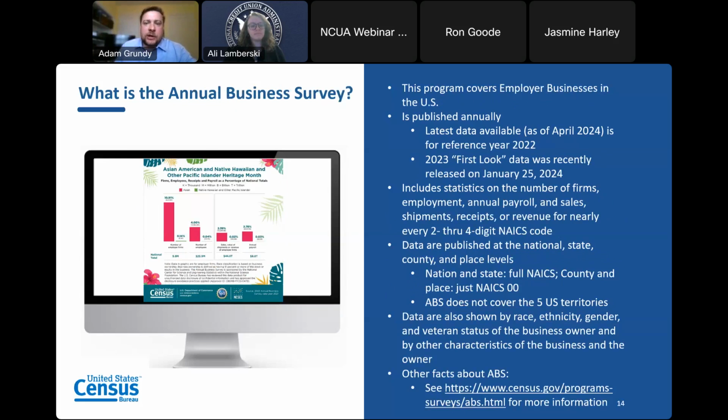And then the Annual Business Survey is also very powerful because it shows us all the great business owner demographics that we have from the Census Bureau and from the people that respond to our surveys. So it includes the statistics on the number of firms or companies, employment, annual payroll, sales, shipments, receipts, or revenue for nearly every 2 through 4 digit NAICS code, which is a pretty granular level. The data is published at the national, state, county, and place levels. And the data are also shown by race, ethnicity, gender, and veteran status of the business owner. So when I guide you through some of the different data tools today, it's going to be important for you to take a look at where that data is coming from.